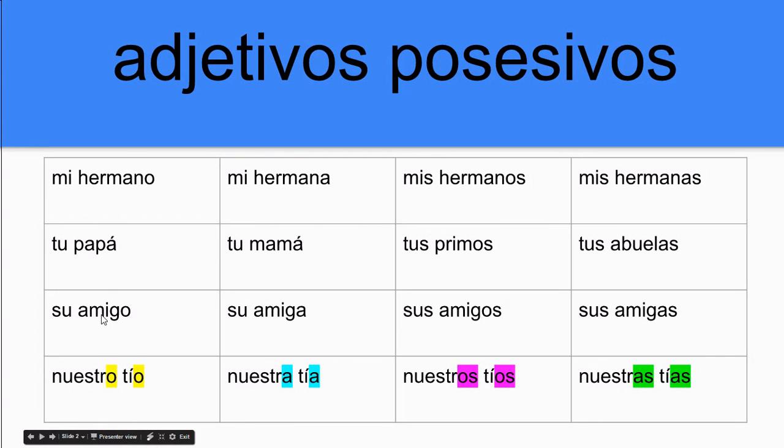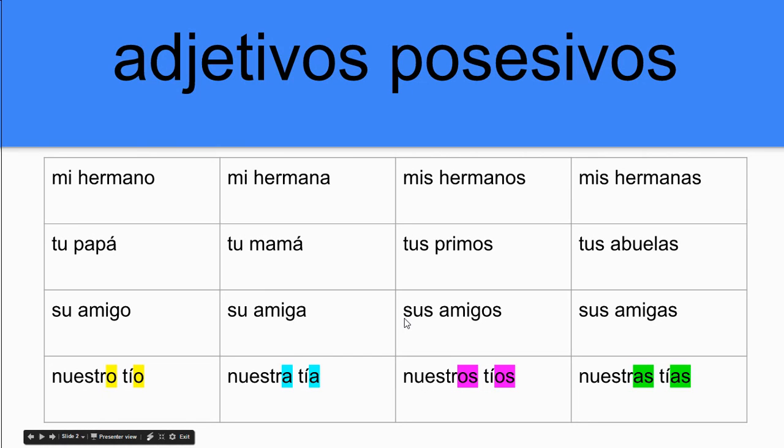So, this could be understood his friend, her friend, their friend, your friend. It's because amigo is singular in the masculine form. That's why su is singular. While over here, sus amigos, this could be his friends, her friends, their friends, your friends. Again, it's going to be the context that will dictate that, and amigos is what's dictating the sus.